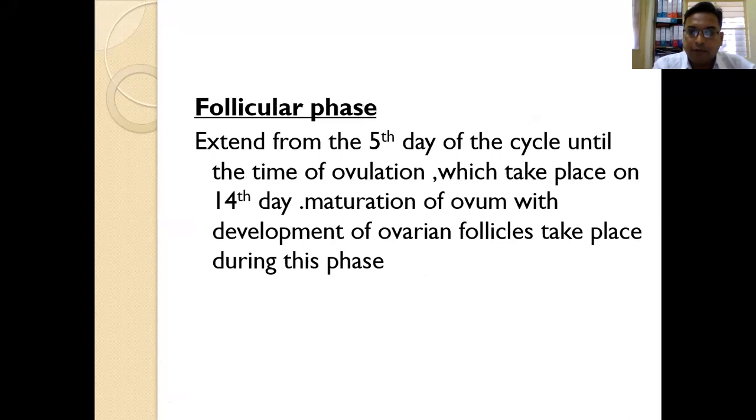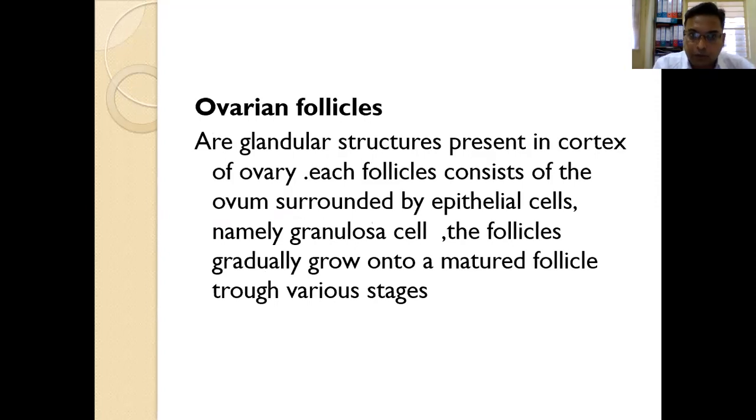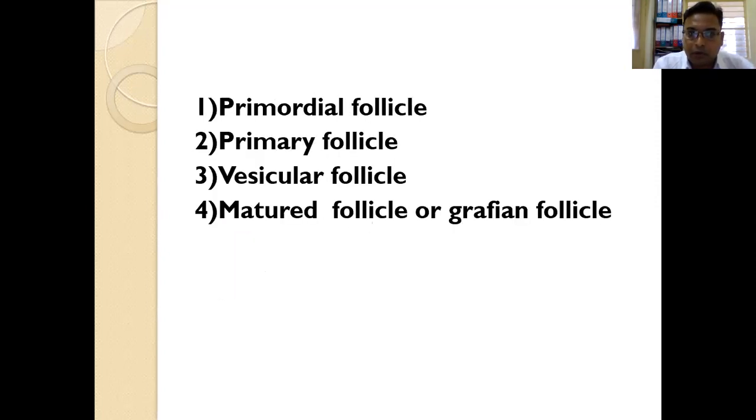and the luteal phase. The follicular phase begins from the 5th day of the cycle to the 14th day of the menstrual cycle, and on the 14th day ovulation will occur. So this is the follicular phase. During this follicular phase, changes occur in the follicles, where there is development of the follicle and maturation of the ovum. In the follicular phase, the ovarian follicle develops from the primordial follicle to the primary follicle, then to the vesicular follicle, then to the mature follicle, which we call the Graafian follicle.